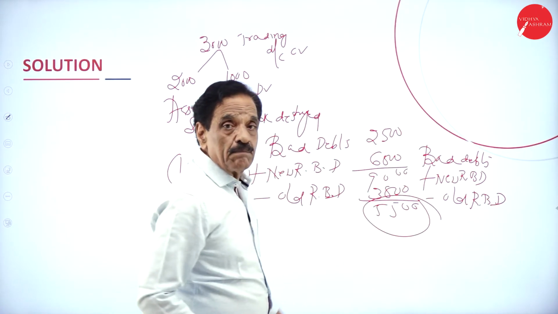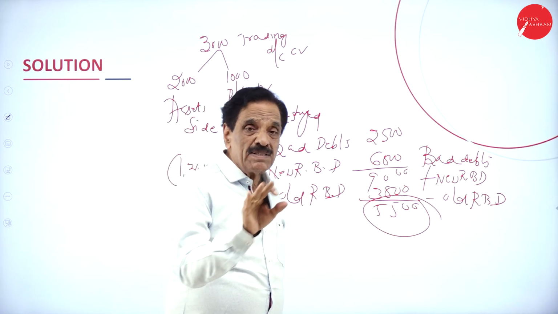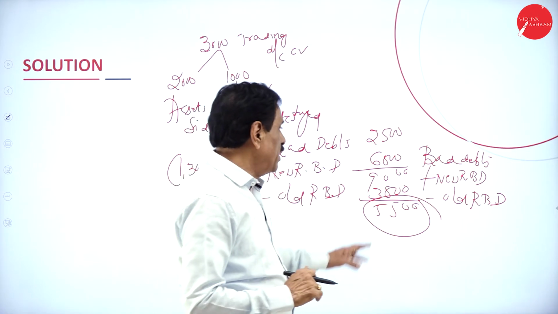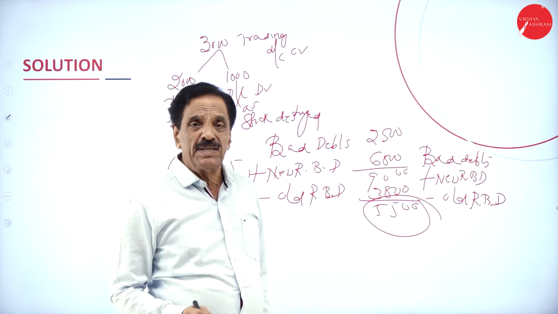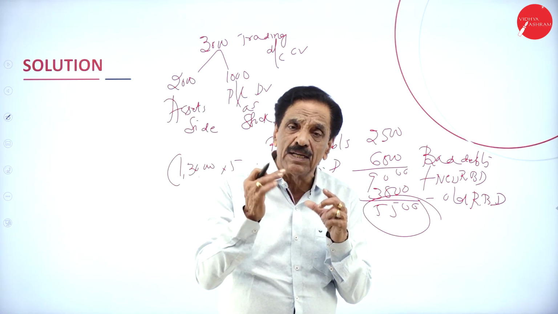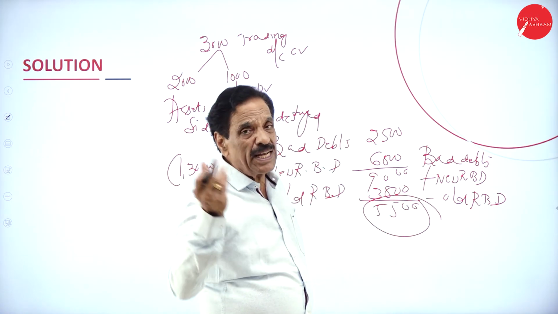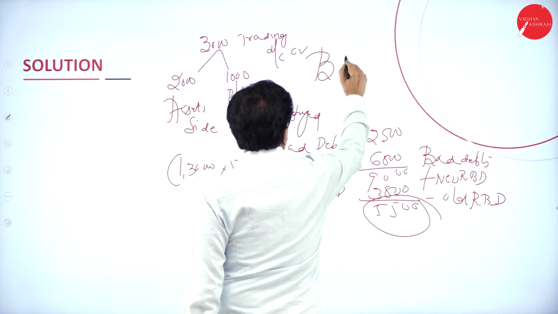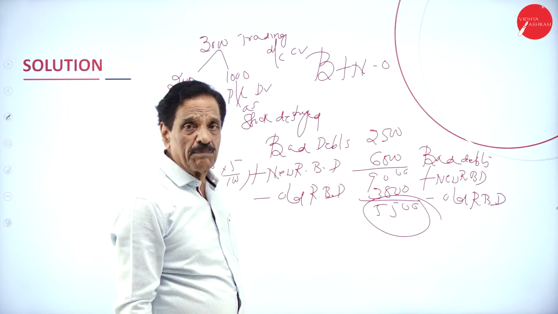This is important. Bad debt plus new RBD. Bad debt means the money which is irrecoverable from the customer. New RBD means you keep a provision of 5% or 8% on the debtors, which may come, may not come. What's RBD? Reserve for bad and doubtful debts. This year it is new RBD. If it comes in next year, it's called old RBD. The formula is B plus N minus O: bad debt plus new RBD minus old RBD.